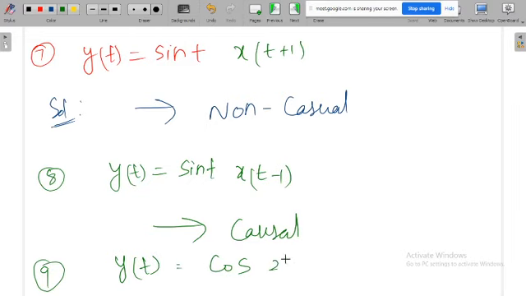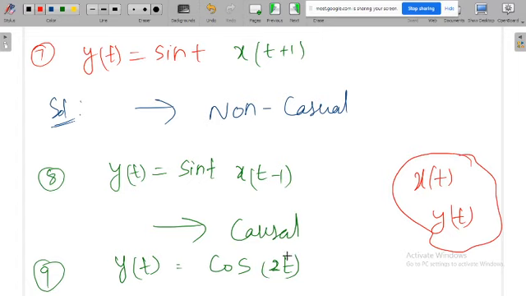Suppose somebody gives the question like this: y of t is equal to cos 2t. Then what about the nature of the system? If they ask this question, first of all, this is not a system. When they give y of t is equal to cos 2t, this is not a system, this is a signal. There is a difference between system and signal. A system means definitely it consists of both input and output. If x of t is there and y of t is there in the equation, then we call it a system. If x of t alone is there, or y of t alone is there, then we do not call this a system, this is a signal.